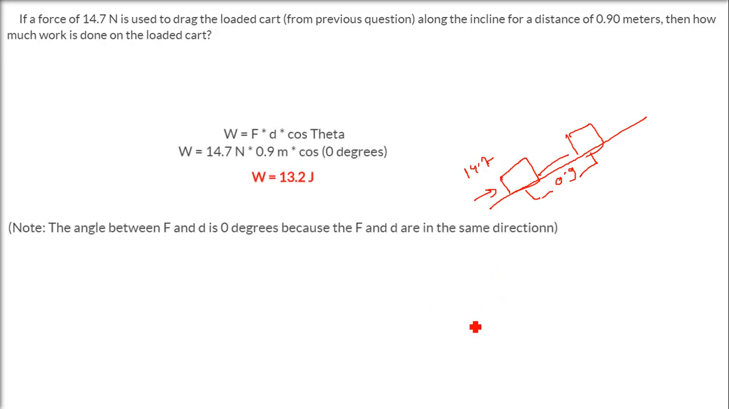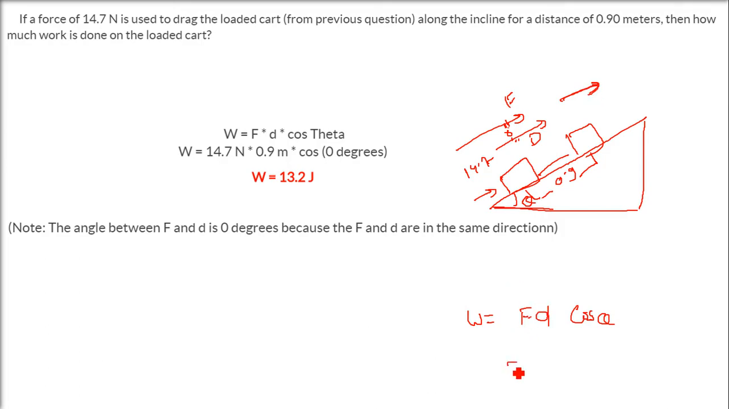Work is nothing but force into displacement. This is the force direction, this is the displacement direction. It is F into D, and when it is at an incline, since this is theta, this is the cos component and this is the sine component, so we always take this component. So FD cos theta it will be. But what is the angle between force and displacement? 0 degree, there is no angle. They are on the same line. So F is 14.7, D is this displacement 0.9, and cos 0 is 1. So it will be 13.2 joule.